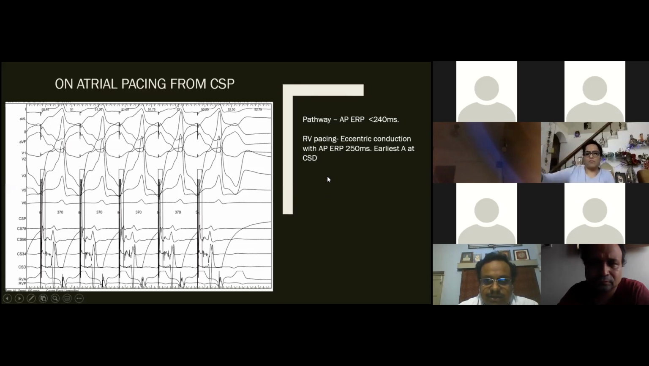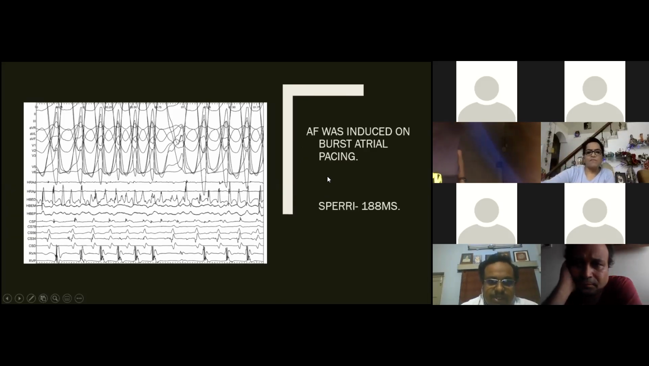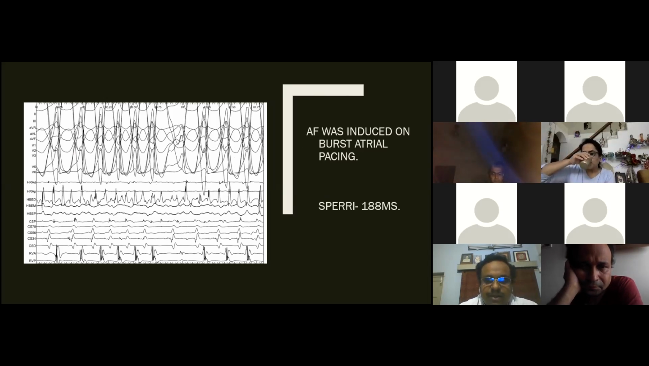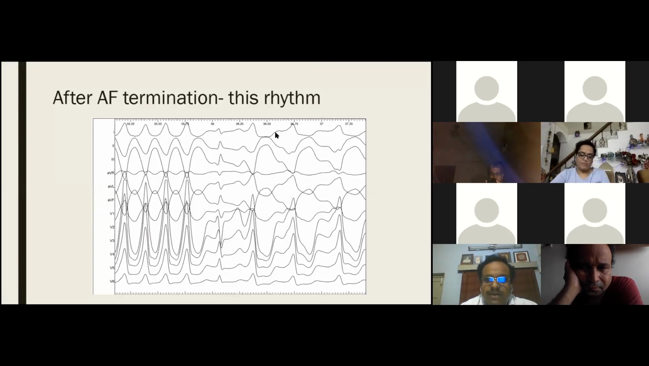Then the patient had a bout of atrial fibrillation on rapid atrial pacing, and this showed fast conduction of the atrial fibrillation with the shortest pre-excited RR interval of 188 milliseconds, indicating this was a significant pathway which definitely needed to be ablated. After the atrial fibrillation terminated, we got this rhythm basically. This is a wide QRS rhythm which went on for quite some time, maybe around 1 to 2 minutes, before it converted to sinus rhythm.